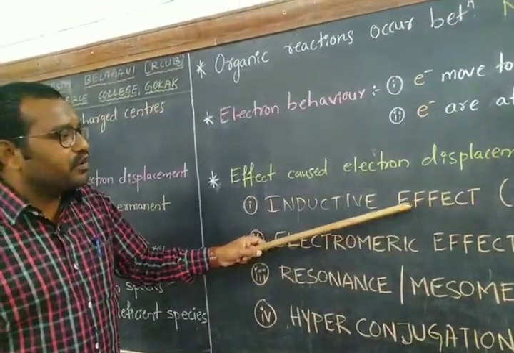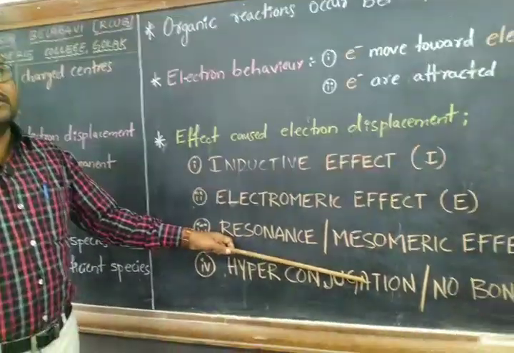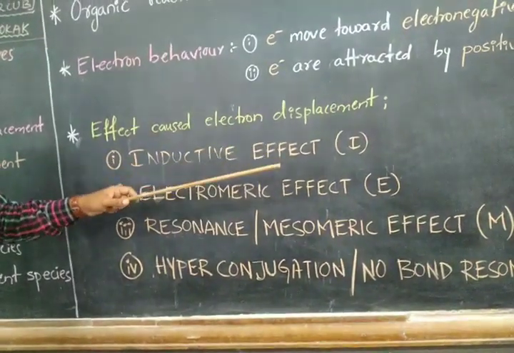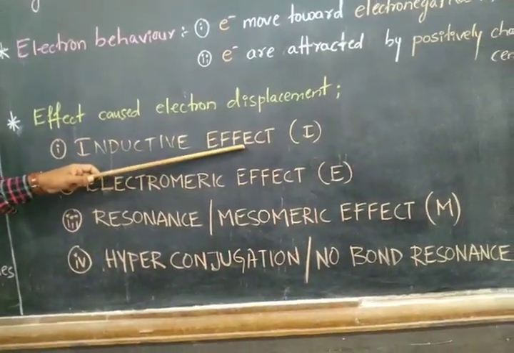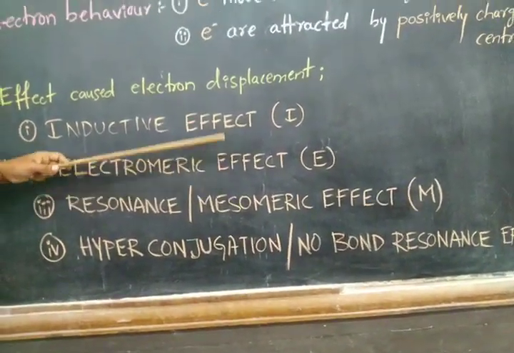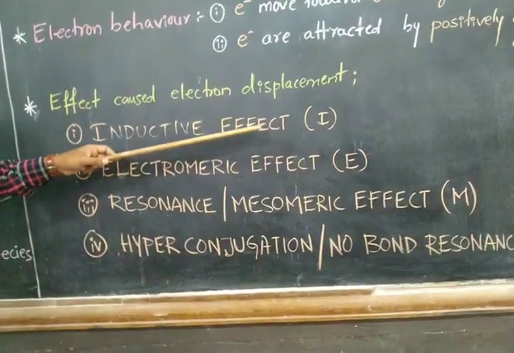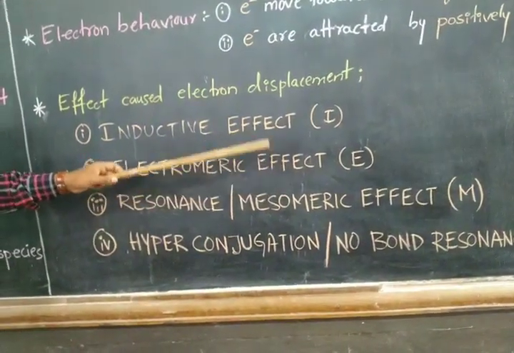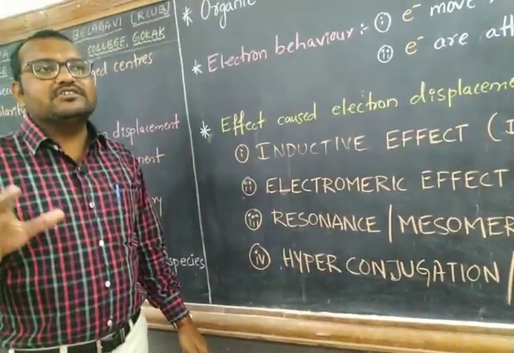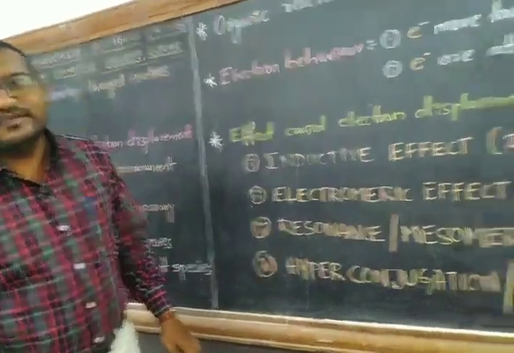In a molecule, all the effects may occur in a single molecule, or else only one effect may occur. There are some organic molecules wherein inductive effect and electromeric effect both occur simultaneously, and there are some organic molecules where only inductive effect takes place. So these are the effects which cause the molecule to acquire charges on them, which in turn is responsible for the organic reactions to undergo.